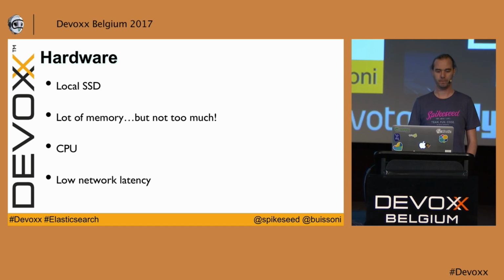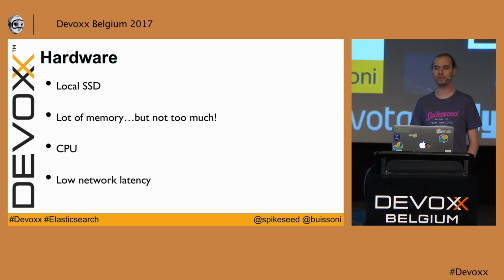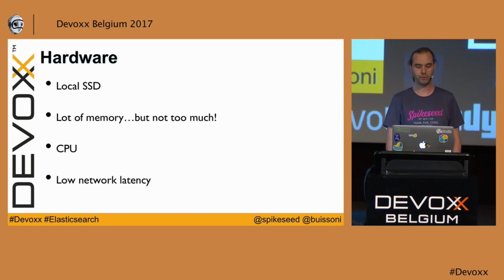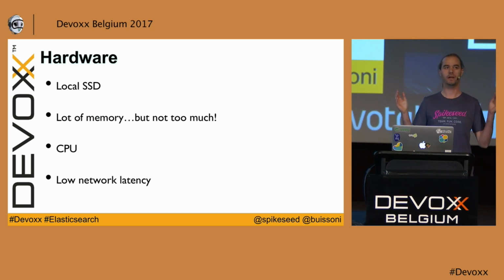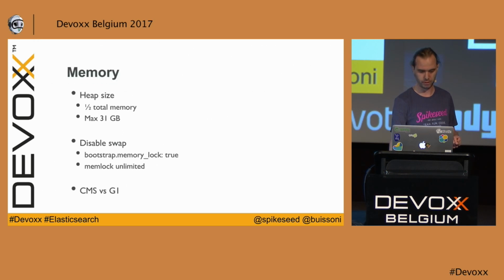Regarding the memory, it's quite sensitive for Elasticsearch as well. You have to take as much as possible, but not too much. We'll see later on. Regarding the CPU, it's less sensitive than the memory. It depends on your use cases, so you have to test it. And again, the network, you need low latency and bandwidth because Elasticsearch is doing a lot of synchronization between nodes and it's transferring a lot of data. So don't underestimate the network as well.